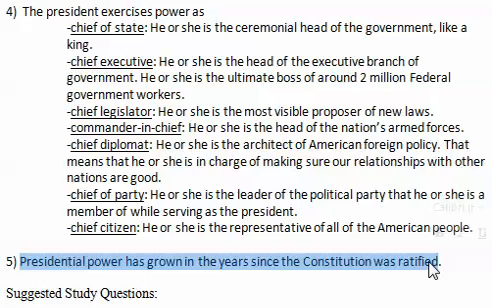Of course, that might be a little frightening to the original founders, who were very concerned about a king or a dictator or one person having too much power.